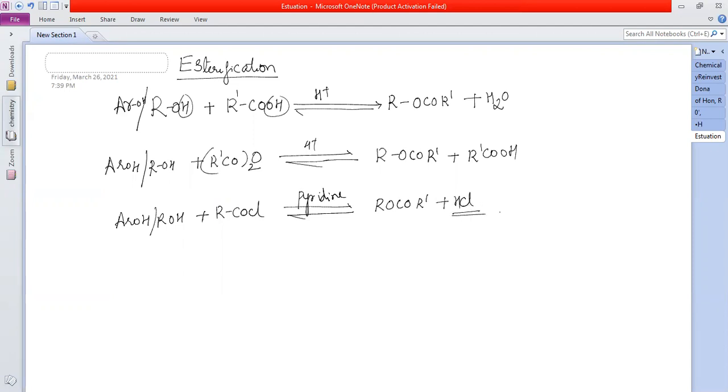In order to neutralize the HCl which is formed, we use a base, pyridine. So the equilibrium shifts towards the right-hand side and I get more ester.